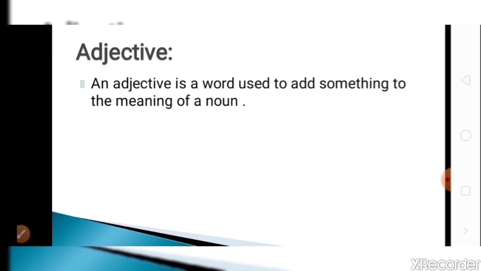Next part of speech is adjective. The definition of adjective is, an adjective is a word used to add something to the meaning of a noun.